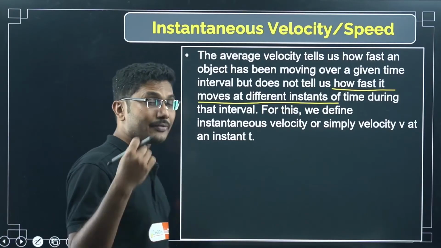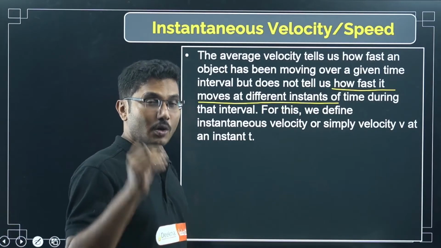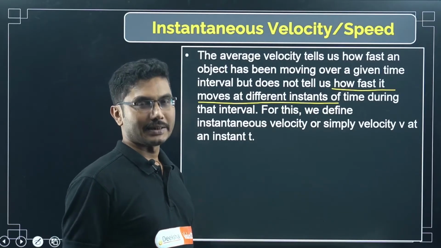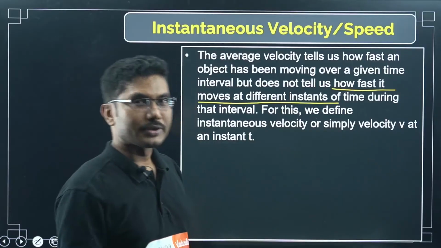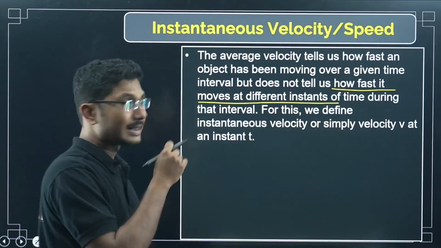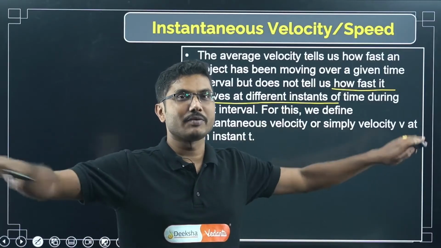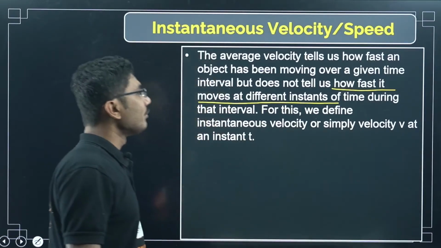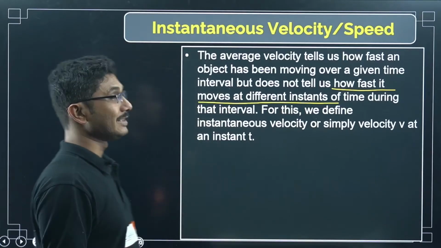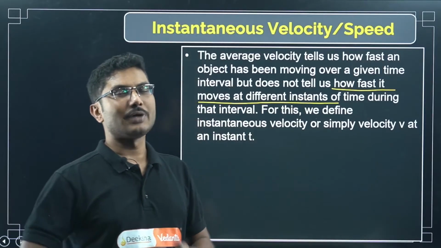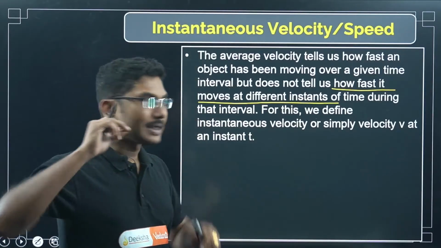So how can we find the maximum speed, or at every point in time what its velocity was after 6 seconds, or after 12 seconds? That information is not there in average velocity. Average velocity, as the name suggests, is the average of everything. For this we define instantaneous velocity. Instantaneous means at that particular instant. Using this you can find the velocity at a particular instant.